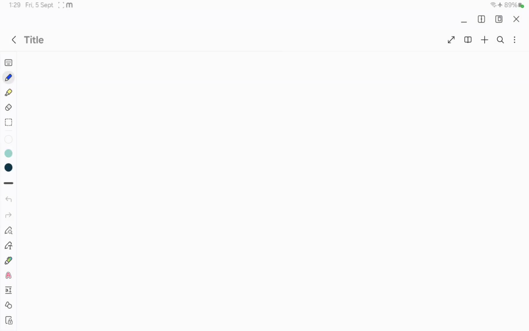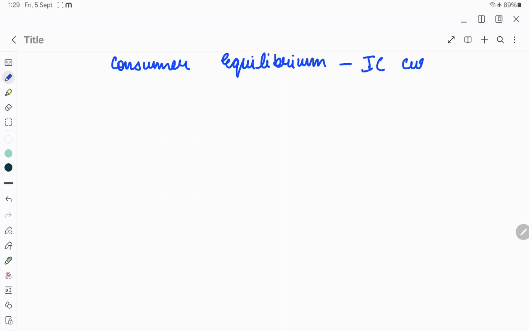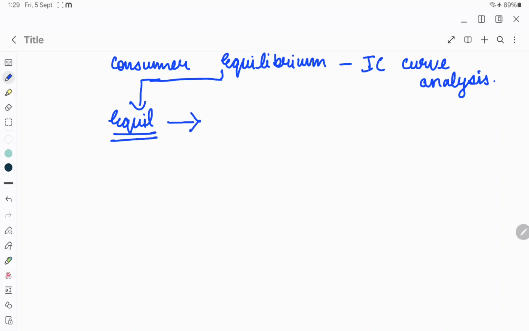Classes. Today we will be studying consumer equilibrium with respect to indifference curve analysis, IC curve analysis. Before proceeding, let us understand what is the state of equilibrium. So, in simple terms, equilibrium is the state of stability.